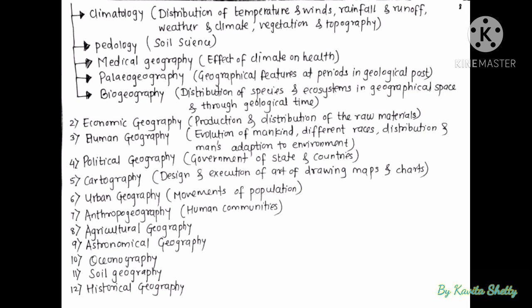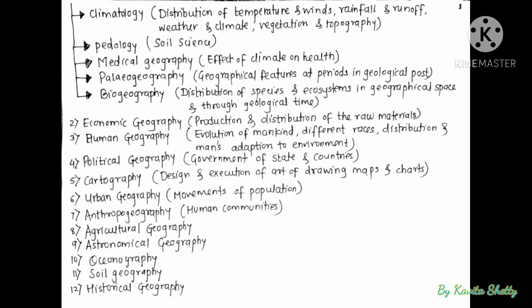Pedology is soil science. Medical geography is study of effect of climate on health. Similarly, there are a number of branches, so you can go through the points one by one, and let us move